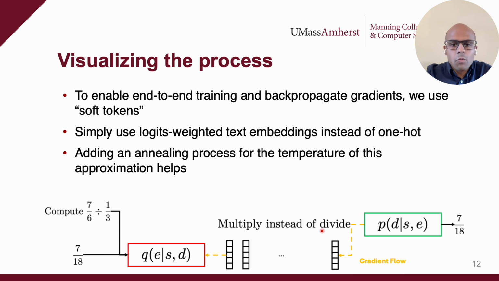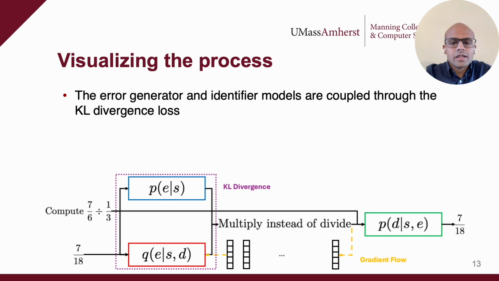Each discrete one-hot token is simply converted to logits-weighted text embeddings. We find using an annealing process for the temperature of this approximation helps. The variational error identifier model, Q, is coupled with the error generator model, P(E|S), through the KL divergence loss.